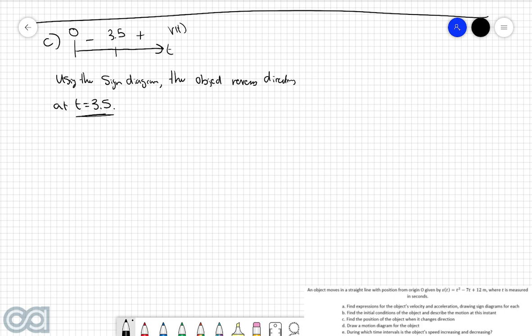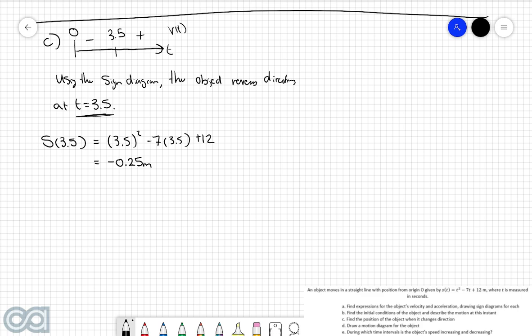How do we find the position? We substitute it back into the displacement function. So we're going to find s of 3.5, and if you substitute this into the original displacement function, we get 3.5 squared, take 7 lots of 3.5, plus 12, which is equal to negative 0.25 meters. In any situation like this, I always recommend that you write your answer as a final sentence to give it some context.